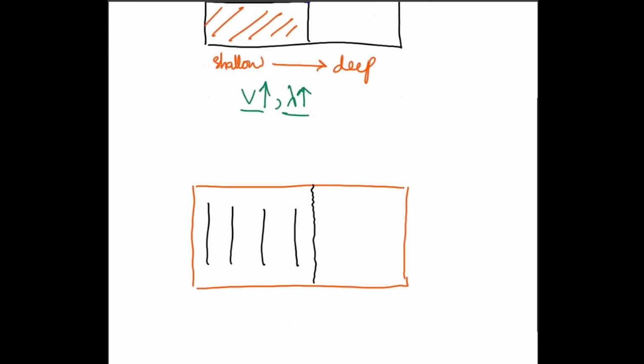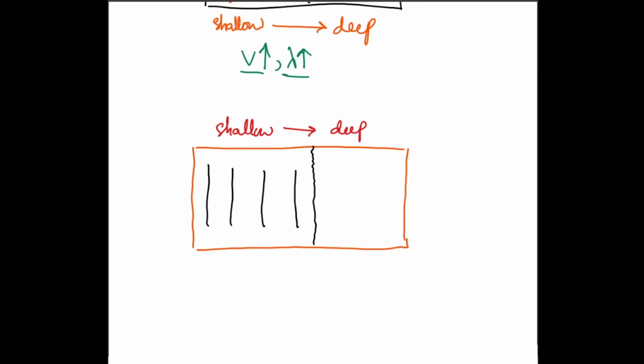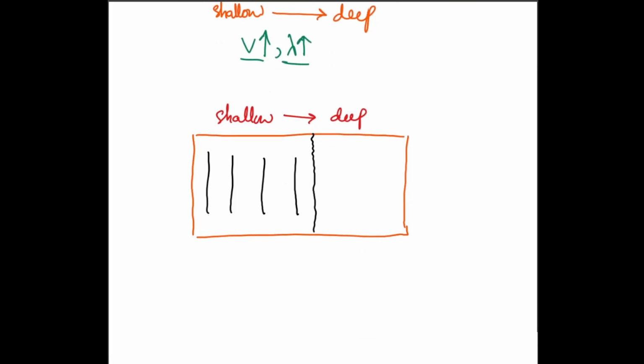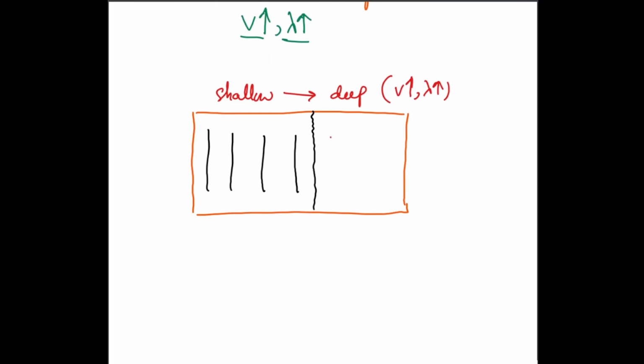So let's say that if you were moving from shallow to deep, I'm going to draw this with red color. I would see that the speed would increase and the wavelength would also increase because they are both proportional. So I will see an increase in my wavelength visually. So this is what the wavelength was before, this is the wavelength after.